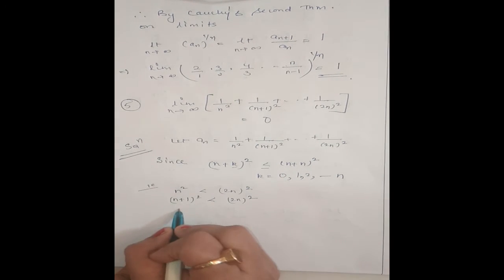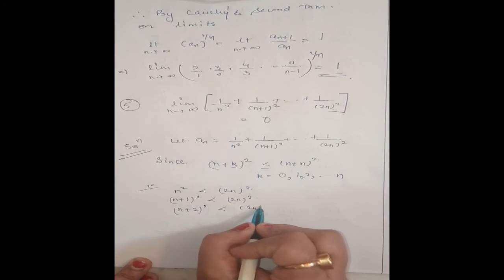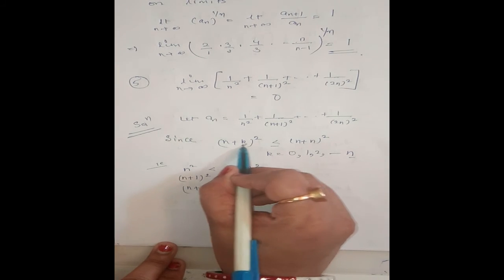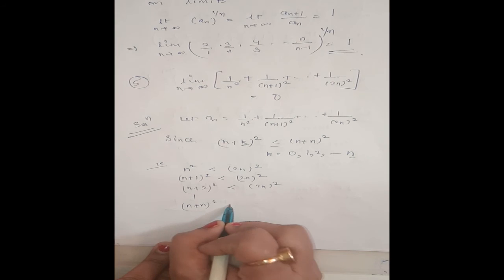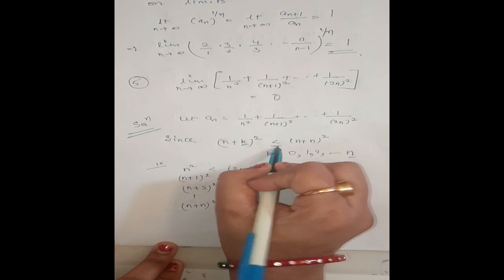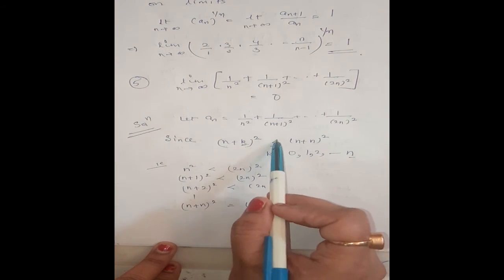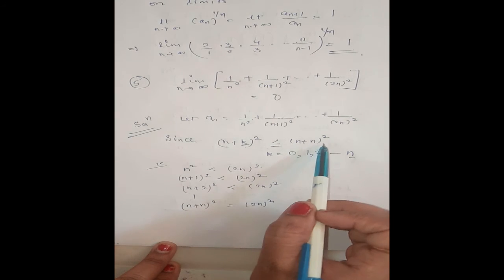If k is 2, n plus 2 whole square is less than 2n whole square. Same way, if I take k to be n, the left hand side will be n plus n whole square, which is equal to 2n square. So I have taken the equality sign here. Now n plus k whole square is less than or equal to 2n whole square, that is, n plus n whole square.